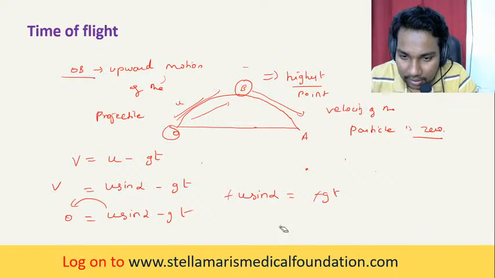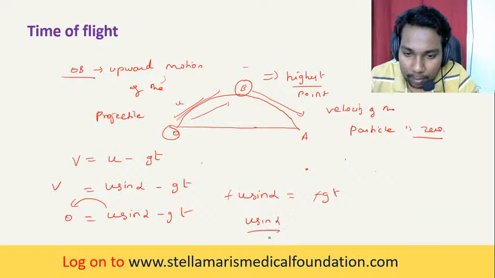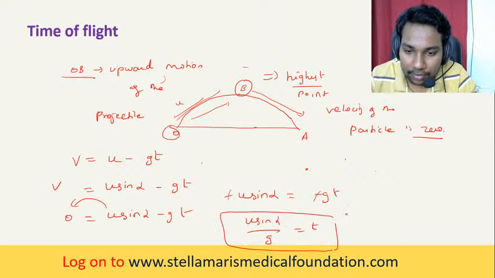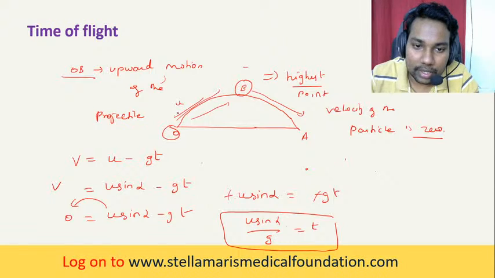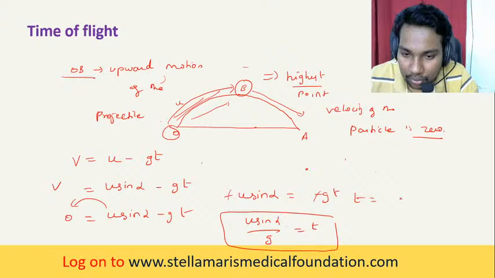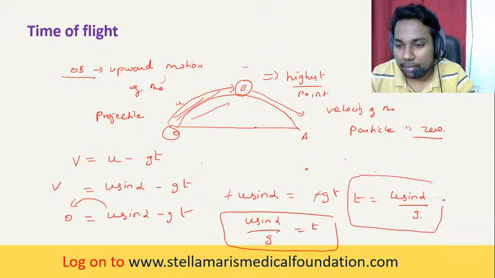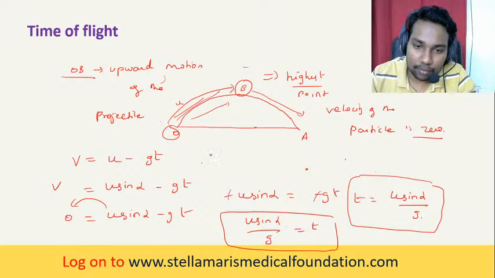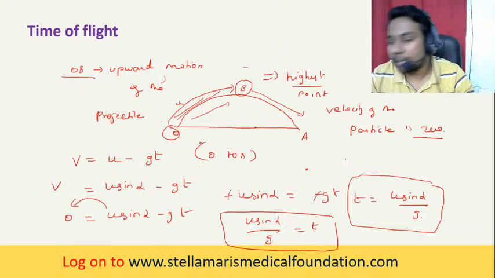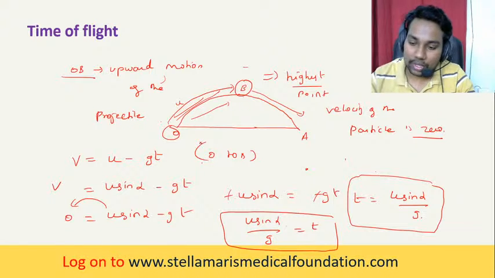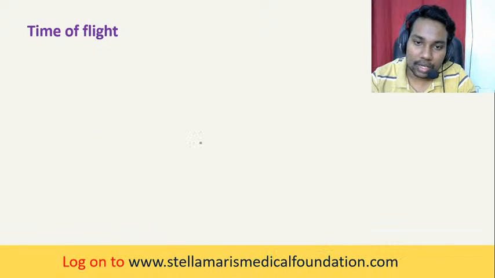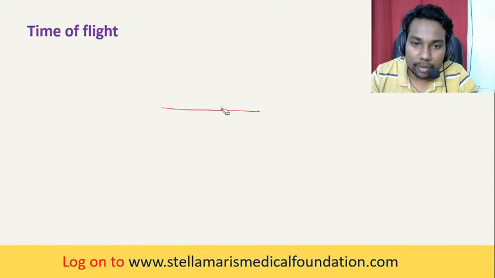Minus minus cancels, and u sine alpha by g is equal to t. Understand? So the time taken from O to B is t is equal to u sine alpha by g. Time taken by the projectile to reach from O to B is t is equal to u sine alpha by g. Here also the same thing: time of ascent is equal to time of descent.